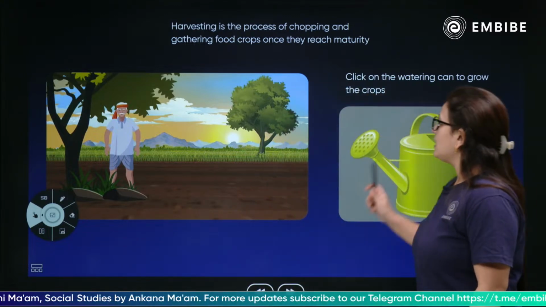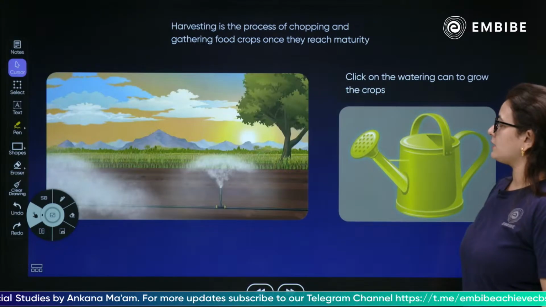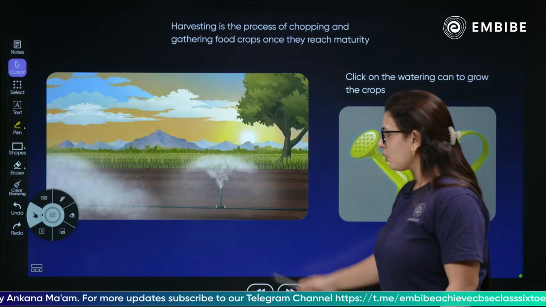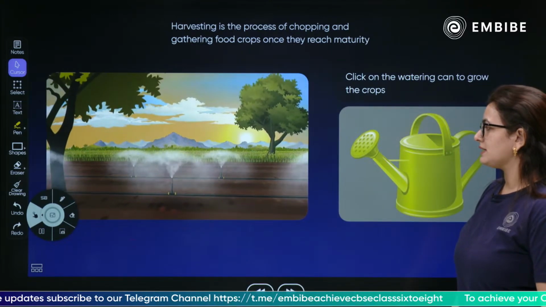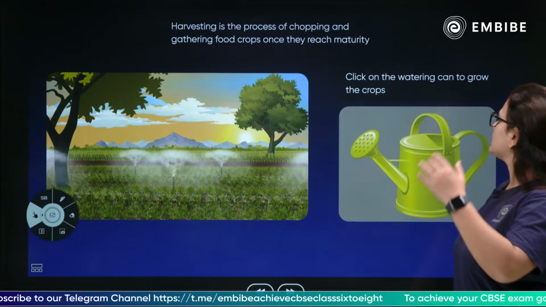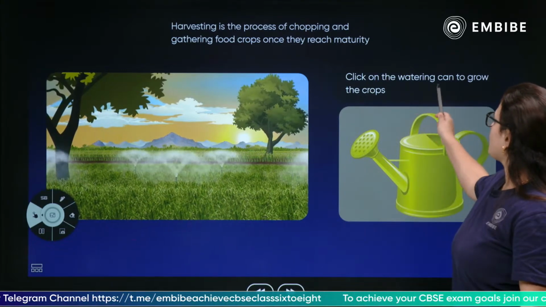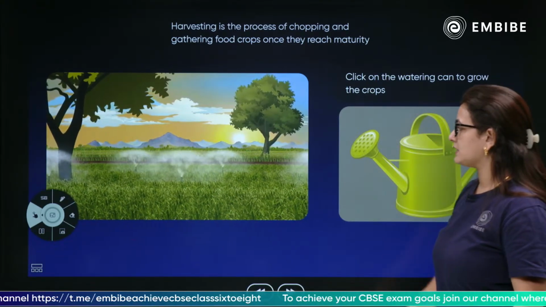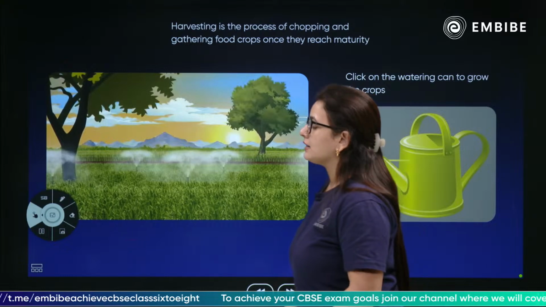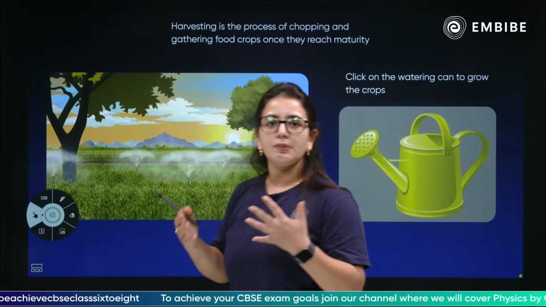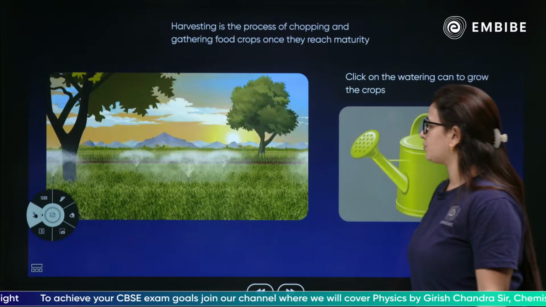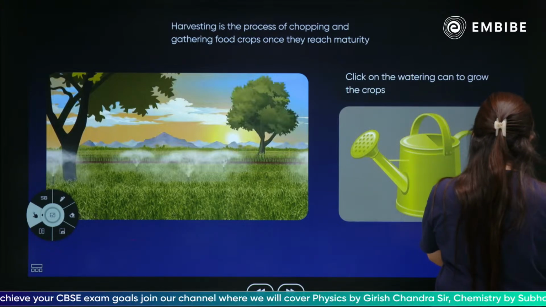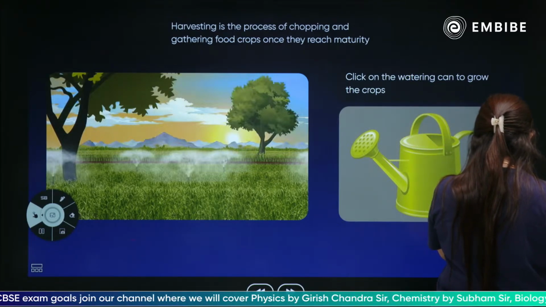Let's see that. I'm going to click on this and water the plants. As you can see children, continuous watering of the plants. Click on the watering, then the crops can grow. This is how the crops grow. They become mature, and once they are mature we can cut them and obtain benefits from it.